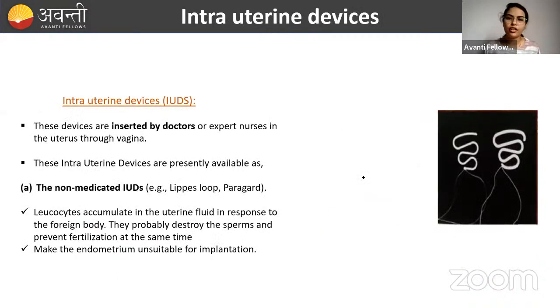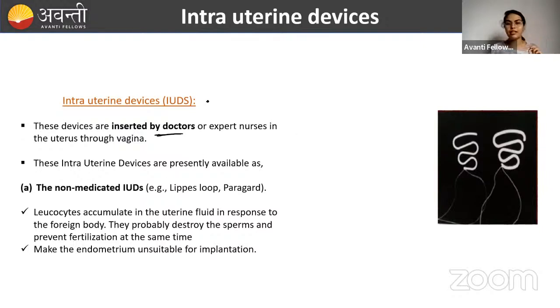Okay, so now we're talking about the intrauterine devices. We have talked about the barrier methods, we have talked about the natural methods. Now coming to the intrauterine devices. These devices are inserted by a doctor. I told you, right? Condoms will give you privacy, but for IUDs, you have to talk to doctors and they have to do the procedure. This IUD will be inserted inside the female uterus, through the vagina.